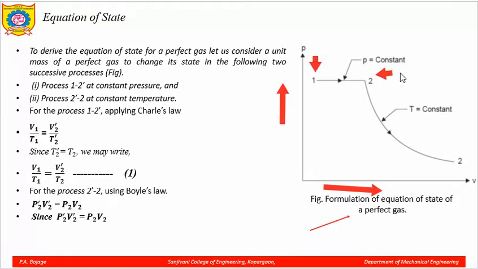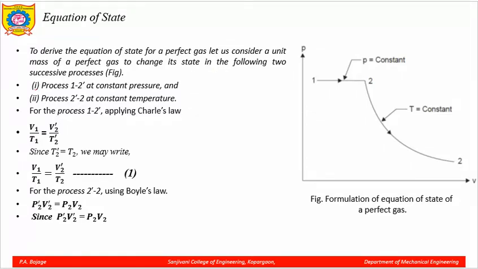Again I repeat, it is written 2, but this is 2 dash. Process 1 to 2 dash keeps the pressure constant, and the next process is 2 dash to 2, where temperature is constant.